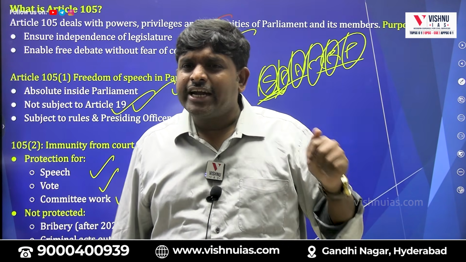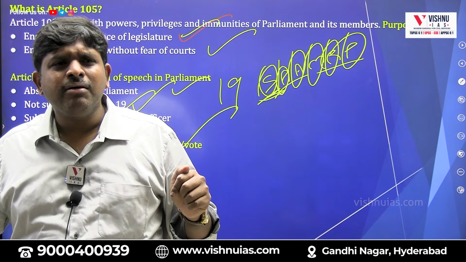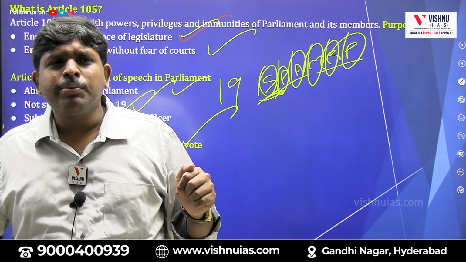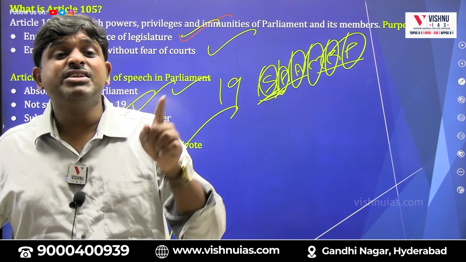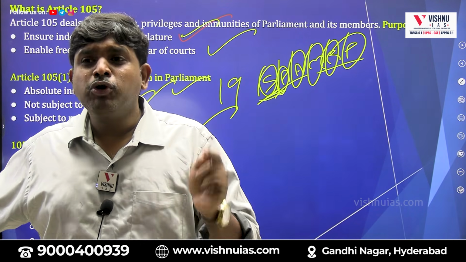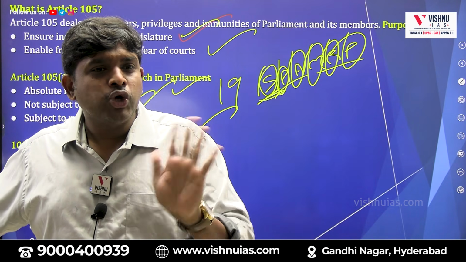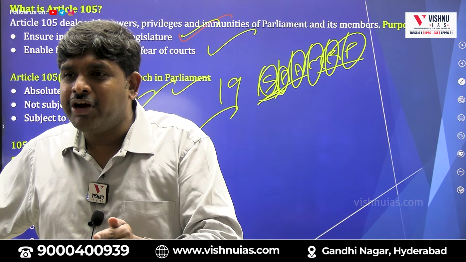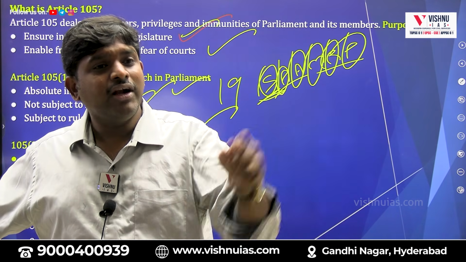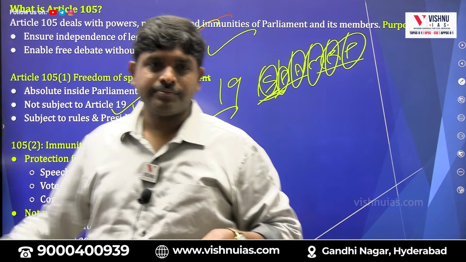Sir, then in the PV Narasimha Rao case, bribe is a wrong thing, no sir? Then why did the Supreme Court give immunity? At that time, we thought bribery was a civil case. But now we have put bribery in the criminal category, so it is not subject to privilege or immunity. Now he can be sued under what? Criminal antecedents.